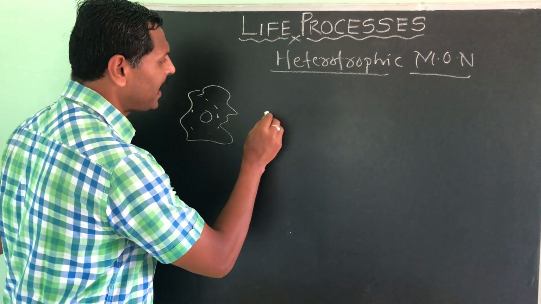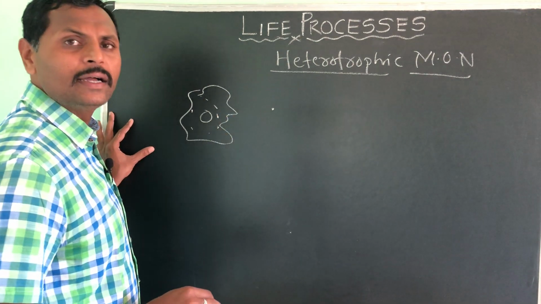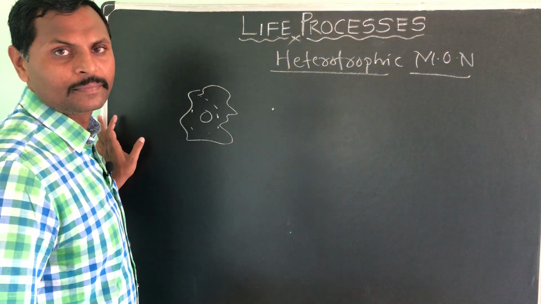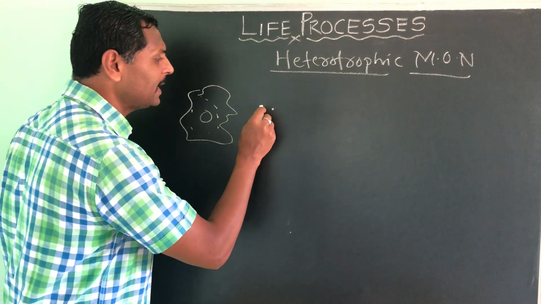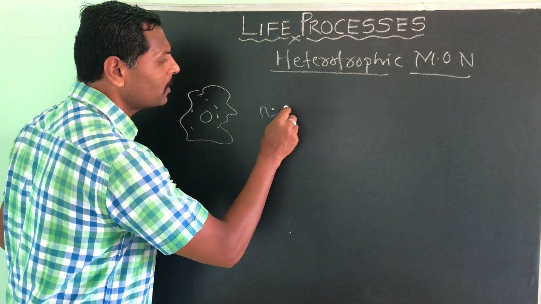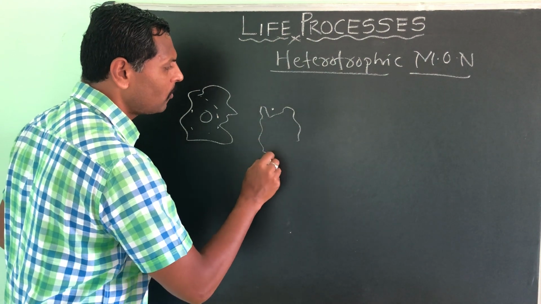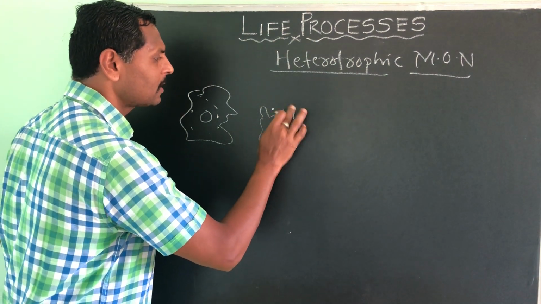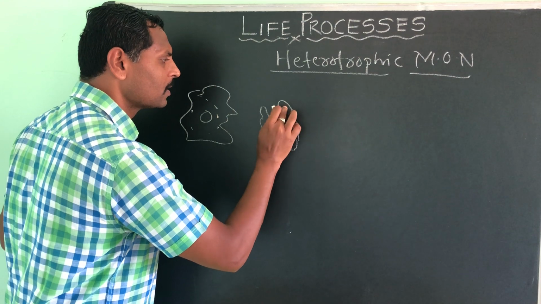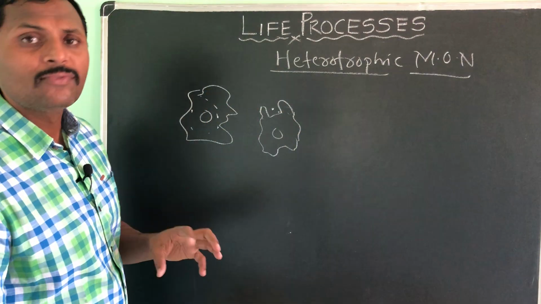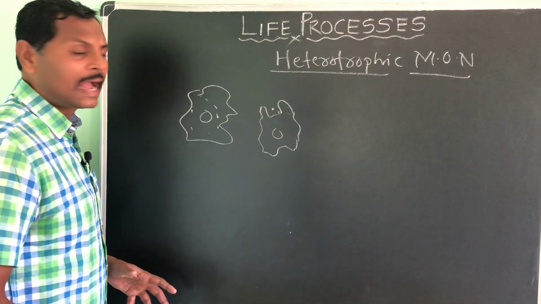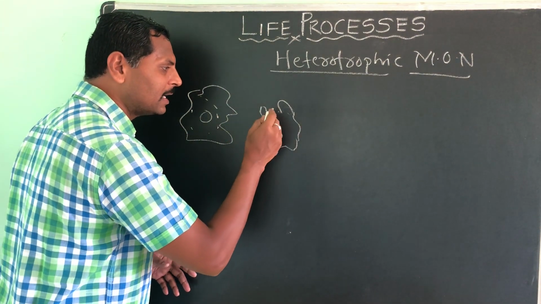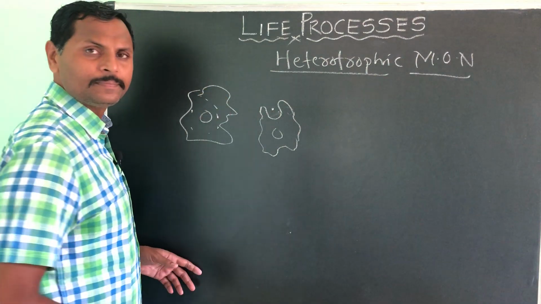Simply, if it finds any food near it, it will sense it and localize it, and develops its pseudopod towards it. These are the pseudopods. Pseudopod means false foot. It develops towards the food and makes a cup like structure. See here, it makes a cup like structure.